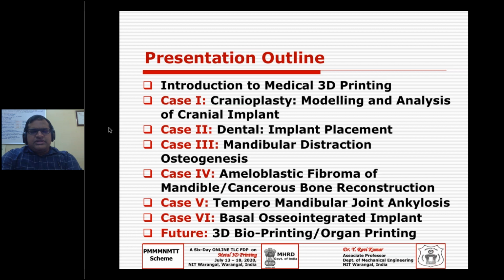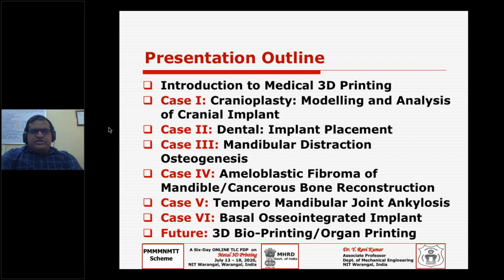Intentionally I put some accident cases, some cases that are congenital, some cancerous, some diseases, and some defects from birth. I intentionally picked one case from each and I'm trying to present them here. Case one is a cranioplasty.